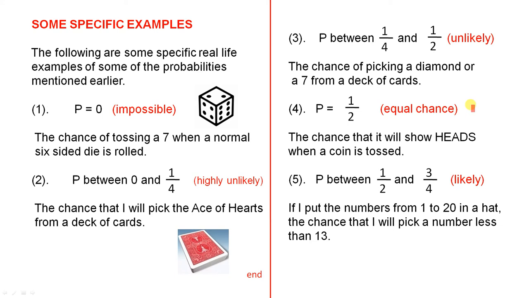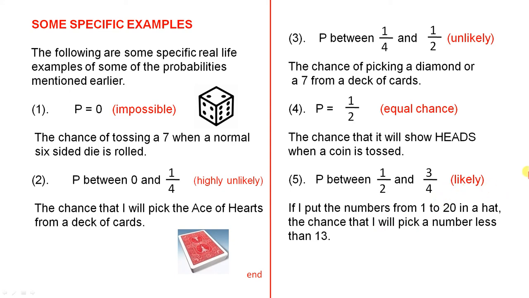If P equals a half, that's an equal chance. The example is the chance that it will show heads when a coin is tossed. And if the probability is between a half and 3/4, that is likely. And here is an example. If I put the numbers from 1 to 20 in a hat, the chance that I will pick a number less than 13, that is, I pick the numbers from 1 to 12, that is likely.